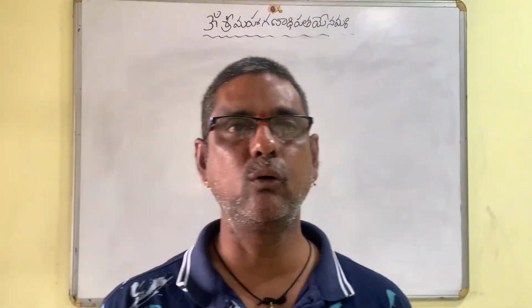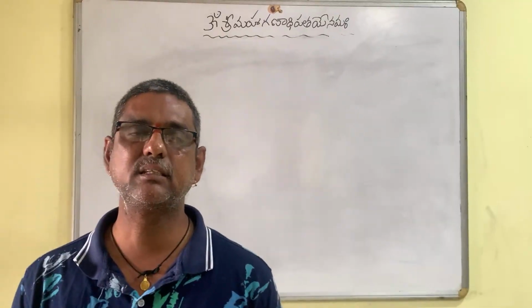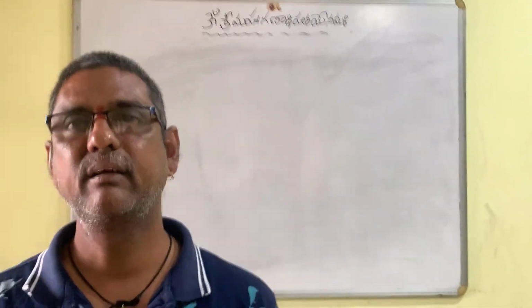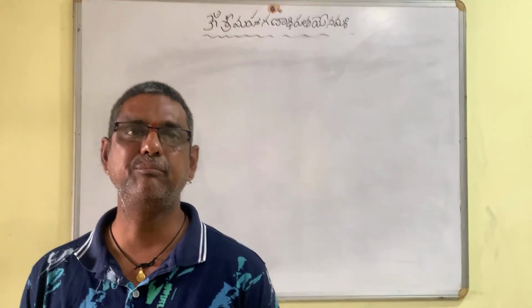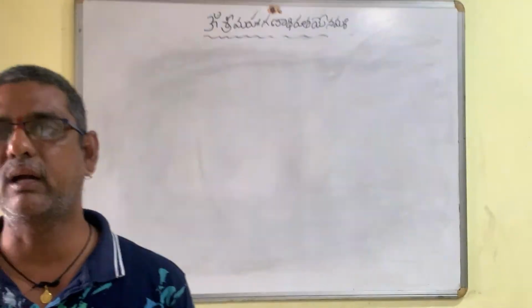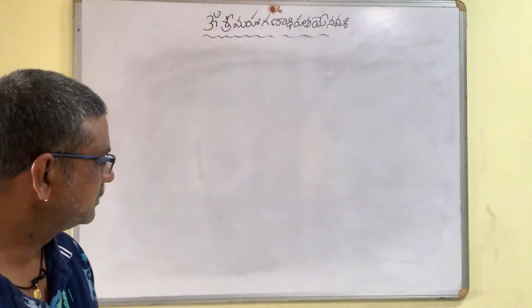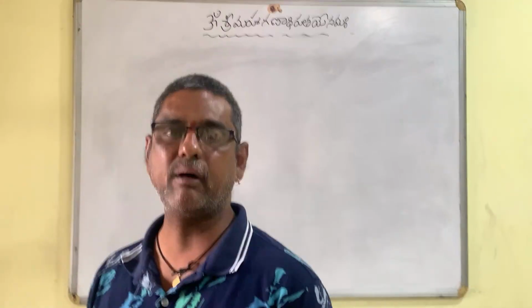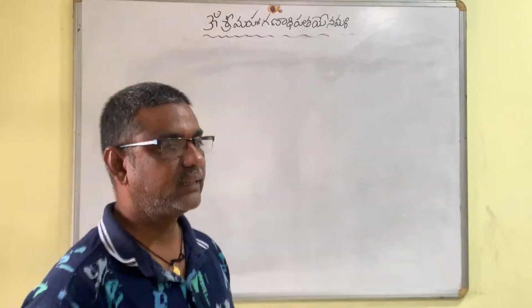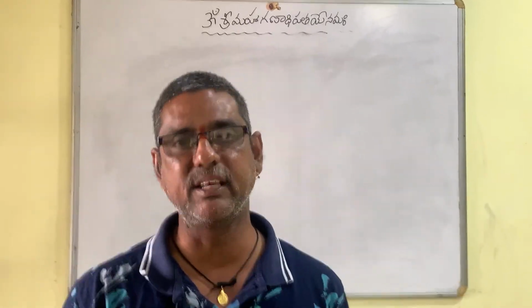Equals are added to equals, the wholes are equal. Equals are subtracted from equals, the remainders are equal. The whole is greater than the part. Things which coincide with one another are equal to one another. Things which are equal to the same thing are equal to one another. Things which are halves of the same thing are equal to one another. Things which are doubles of the same thing are equal to one another. So these are the 7 axioms that we have seen with the help of some examples, and these 7 axioms will play a very important role in the coming geometry lessons.